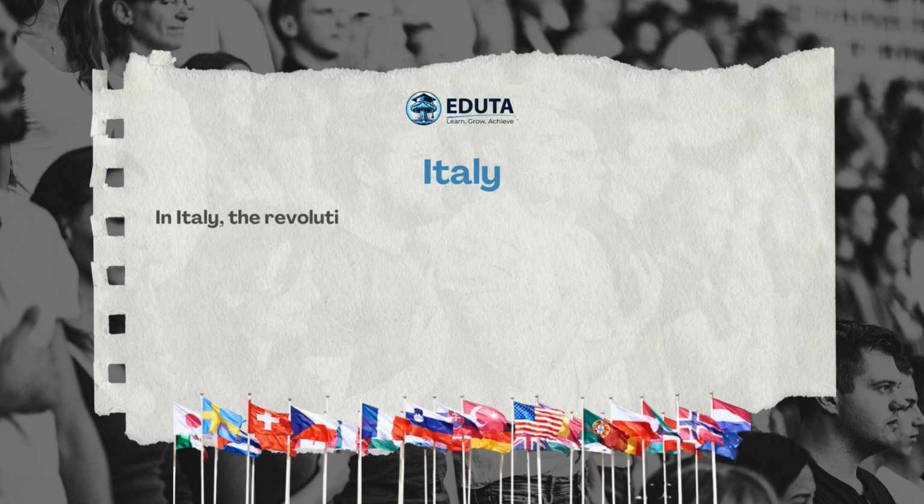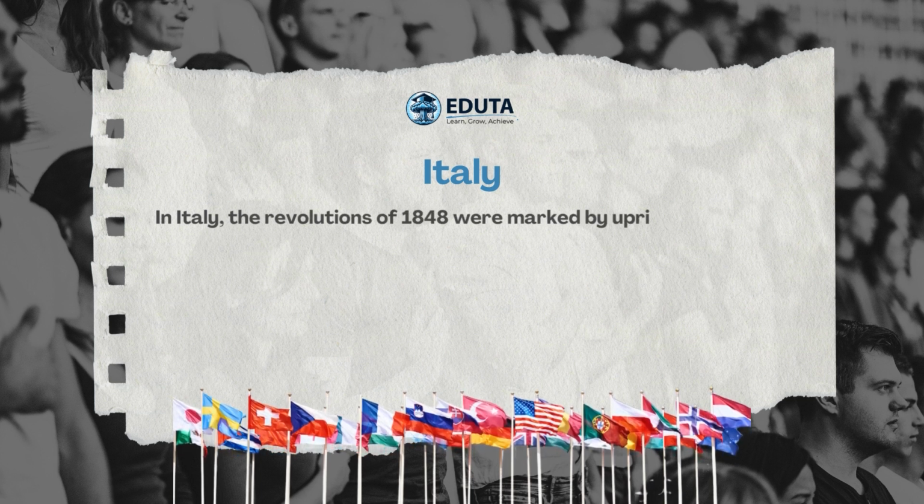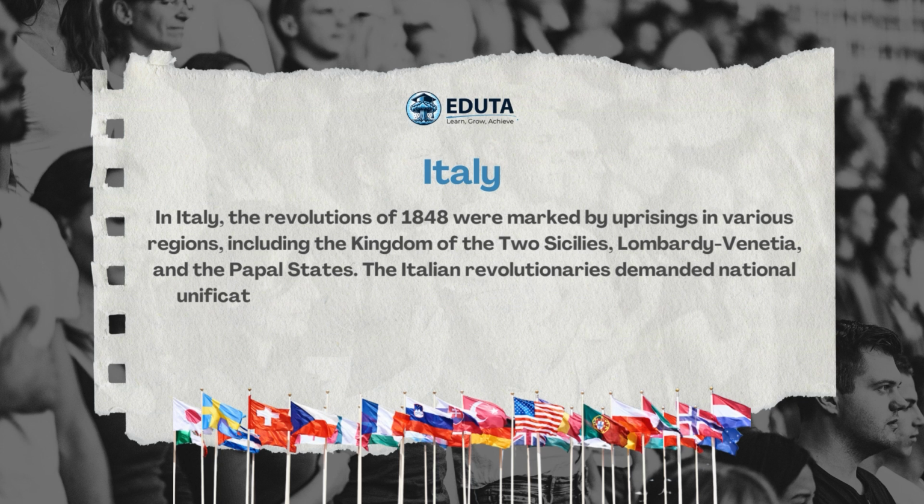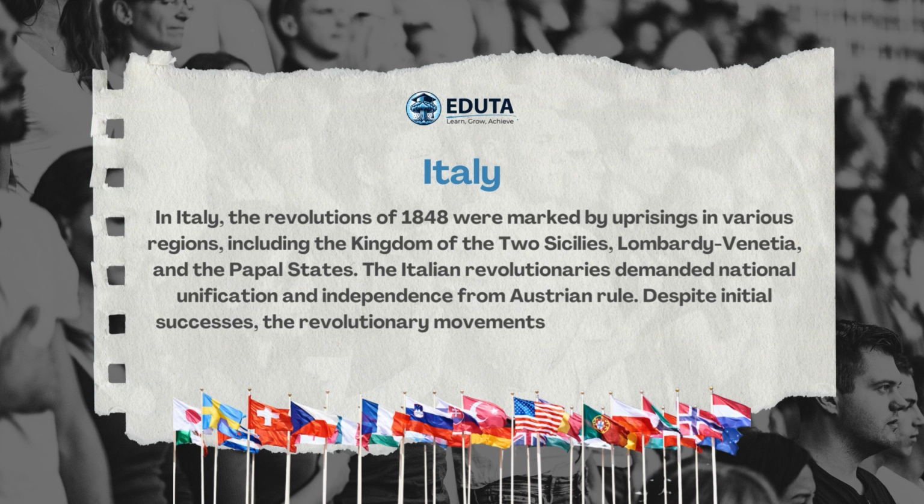Italy. In Italy, the revolutions of 1848 were marked by uprisings in various regions, including the Kingdom of the Two Sicilies, Lombardy, Venetia, and the Papal States. Italian revolutionaries demanded national unification and independence from Austrian rule. Despite initial successes, the revolutionary movements were ultimately defeated by Austrian and conservative forces.